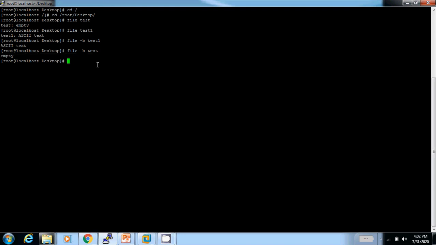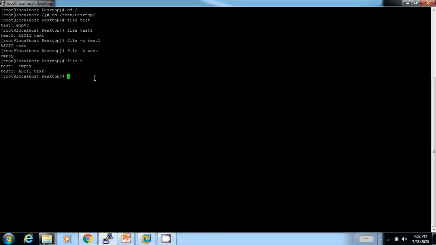If you want to check all file types in a particular location, I will check on root desktop with file star. There are two files, one is test and the second one is test1.